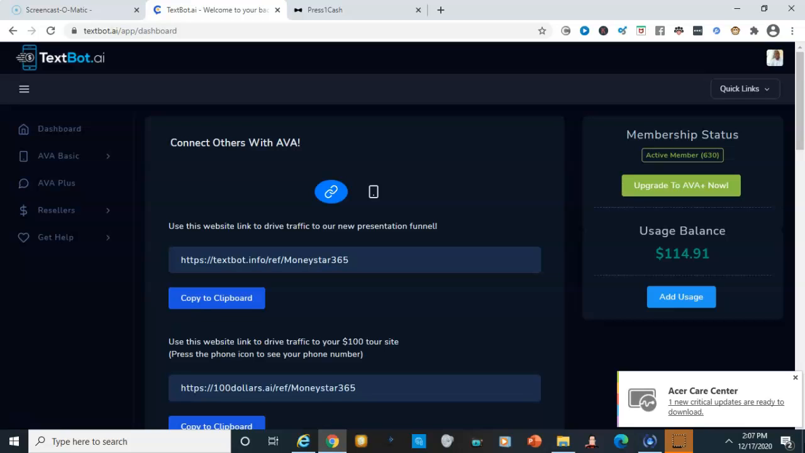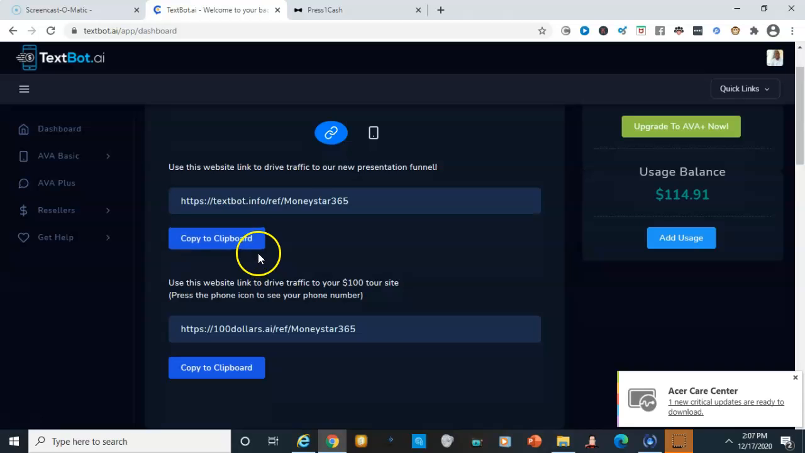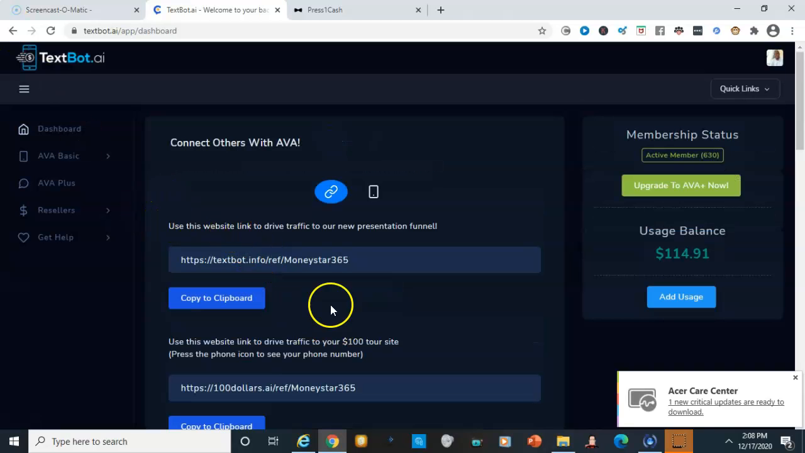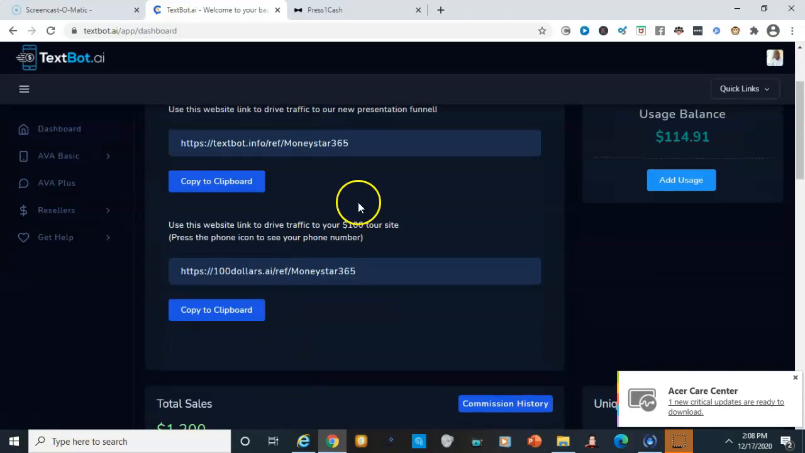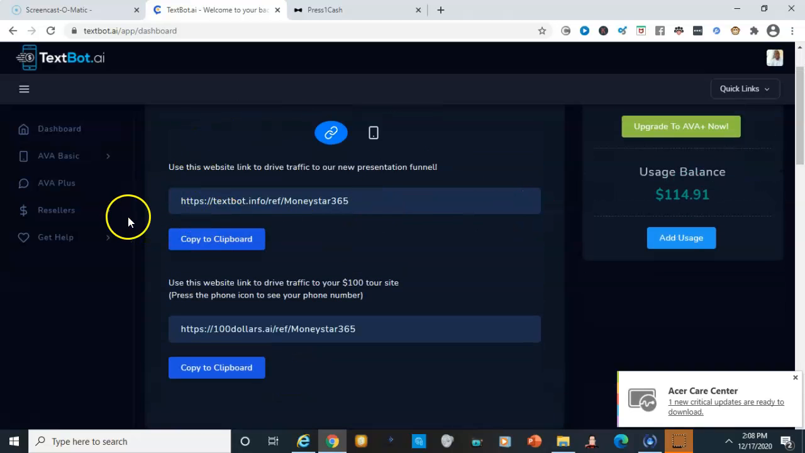Now, before I go any further, I do want to clarify that both of these products, in my opinion, are great products to have. However, again, there are certain similarities and differences between both, and I just want to go through this really quick with you guys. All right. So with TextBot AI, you're able to promote your phone number as well as these two additional links here. You have your basic TextBot site here, which is the one at the bottom. Apologize, and you have one here that drives you to a new presentation funnel. Okay, so you have the two links and the phone number.